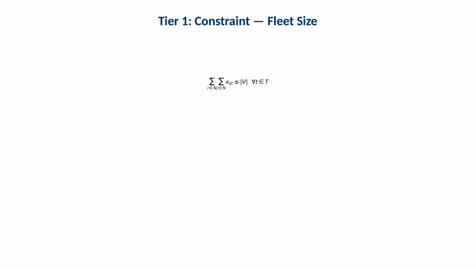Fleet size limits total truck flow in each period. Operationally, this prevents the model from using more trucks than exist. It also makes trade-offs visible. When the fleet is tight, priorities and repositioning decisions matter more.